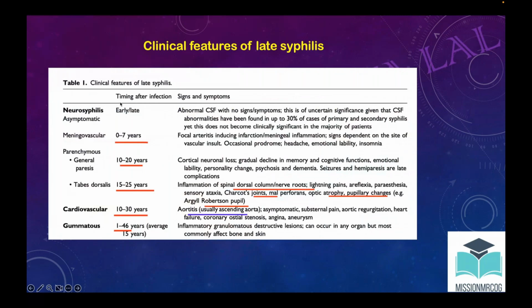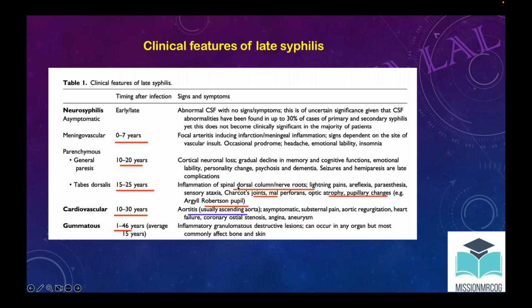There are so many clinical features, but as per the exam purpose, the important one is tabes dorsalis, which occurs 15 to 25 years later. It affects the dorsal column of the spinal cord. This is the keyword, you will find this in your exam.